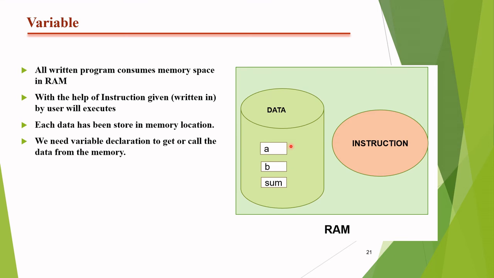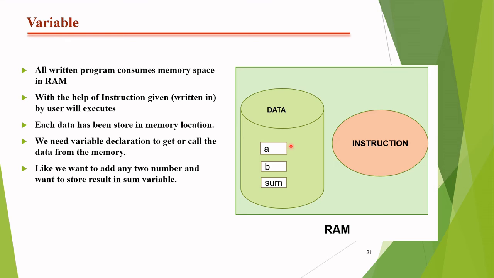Similarly here, we need a correct, accurate address from where we can access our data and to where we can save our data. That's why we need a variable declaration to get or call the data from the memory.